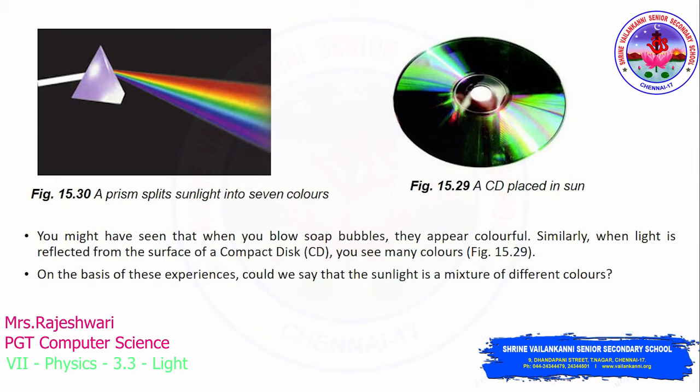Not only in the sky, even with many different objects available in your home, you will be able to witness this dispersion of colors. If you look at this first picture, a prism, it looks much like the Egyptian pyramids. Have you ever heard about the pyramids? It will be triangular in shape, right? A prism looks like this. It is made of very transparent glass.